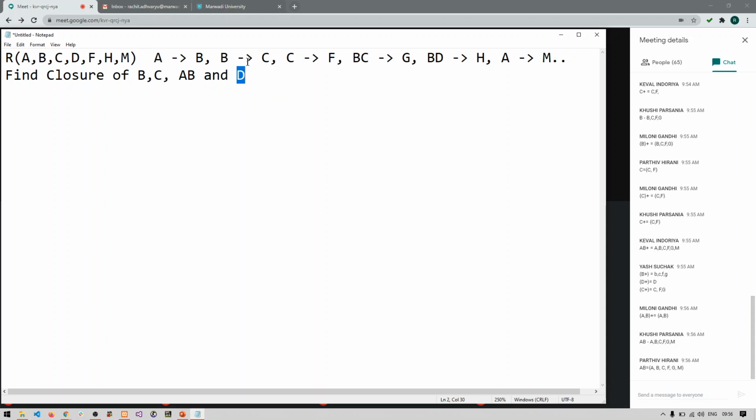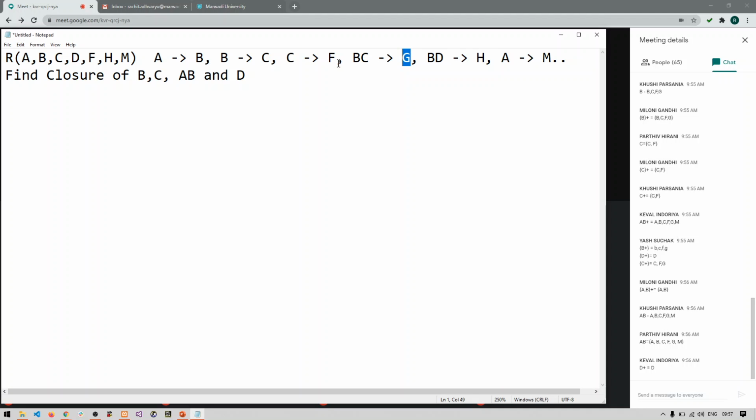A to B and B to C. So AB together can find C. So no issue, C will be part of it. Because A, B are identifying the C, and C is identifying F, so AB can identify F also. So A, B, C, F. Then BC to G. Yes, it can be identified because A, B together is identifying C, so they can together identify G. So A, B, C, G and F.